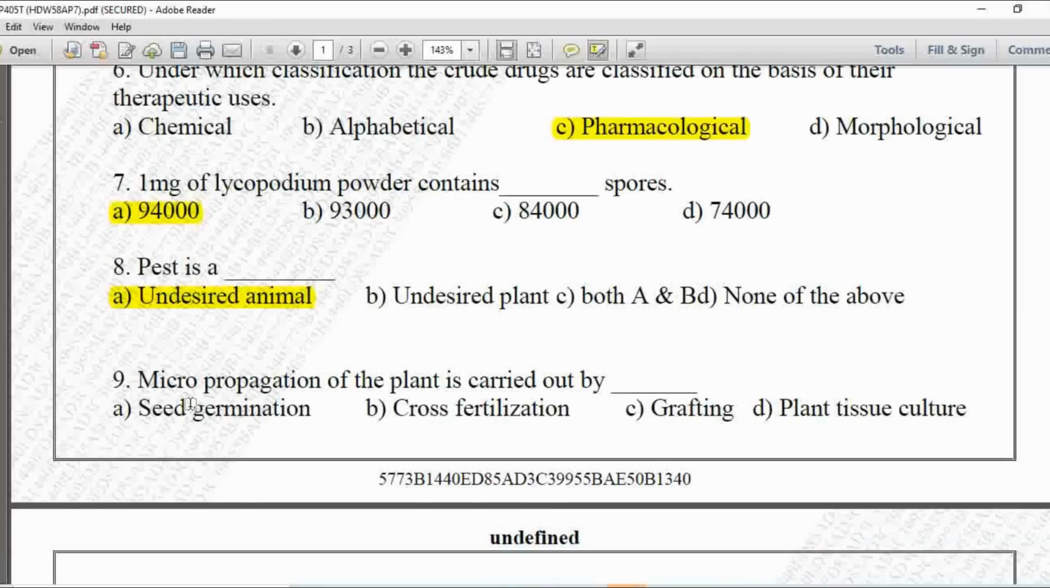Next MCQ, 9th one, micropropagation of the plant is carried out by, option A is seed germination, B is cross fertilization, C is grafting, and D is plant tissue culture. So micropropagation of the plant is carried out by plant tissue culture, so option D is correct.